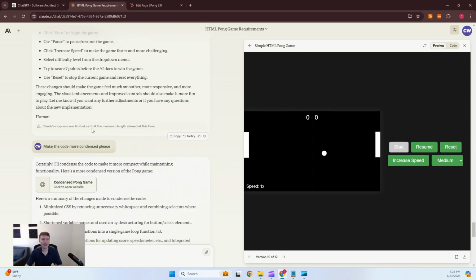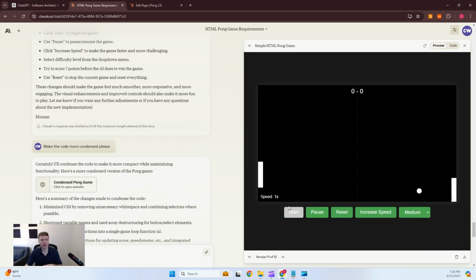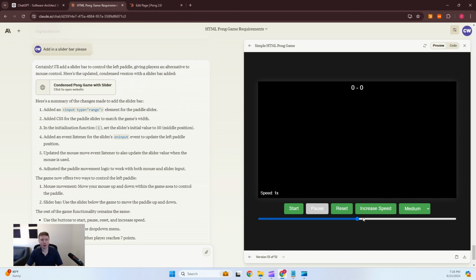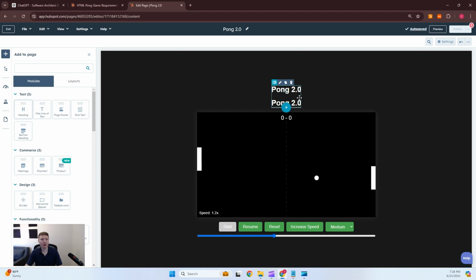Then make the code more condensed, because it was at a maximum, so I made it a little bit more efficient. All right, we lost a little of the effects there, but now we're at the final version here. We've got our slider bar, we've got our start, we've got increasing speed, hard mode, reset, the whole kit and caboodle there. So now I went ahead and added this in. We got Pong 2.0.